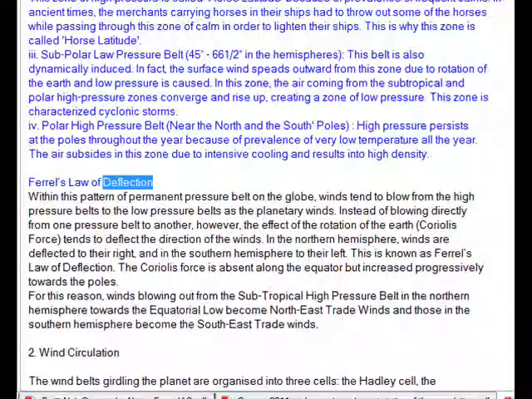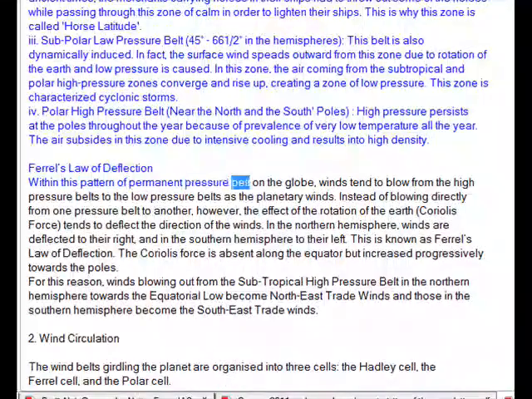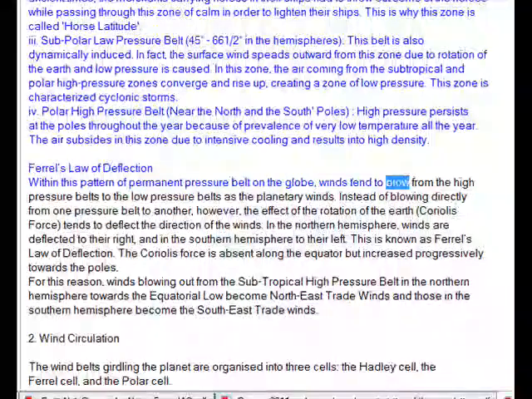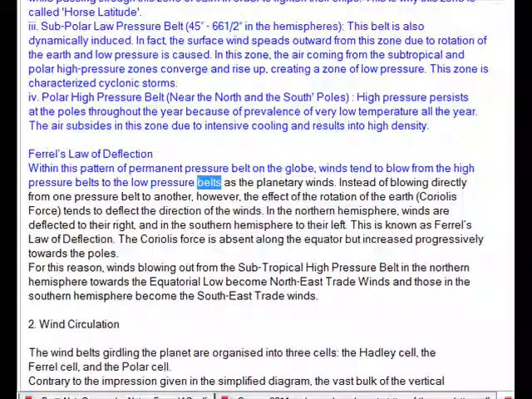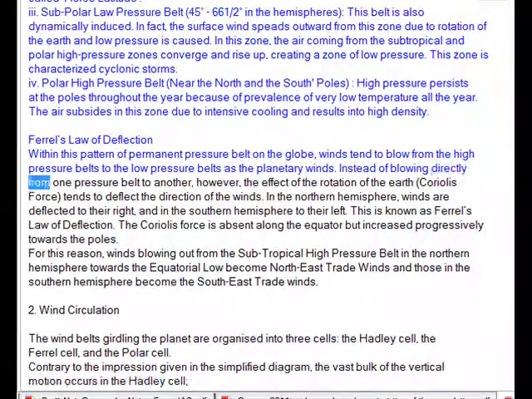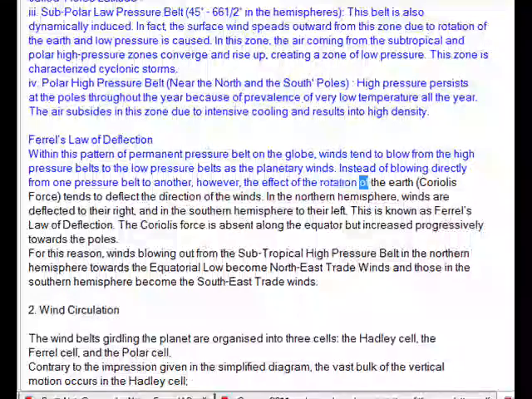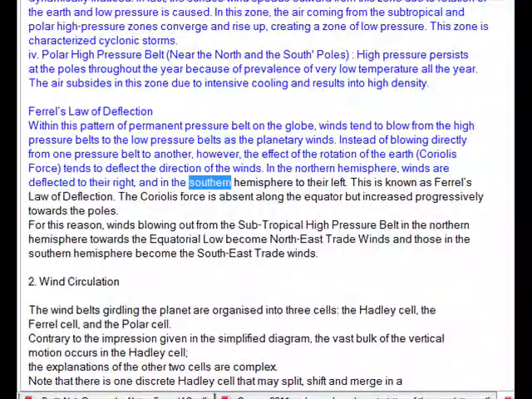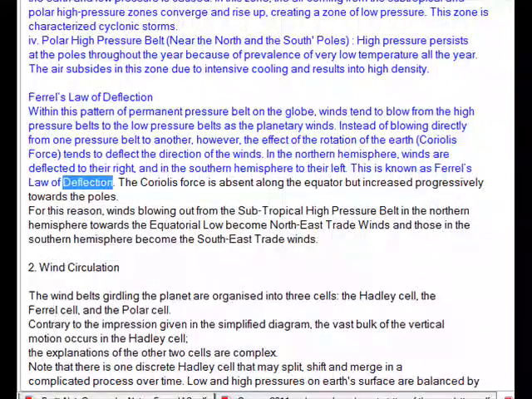Ferrel's law of deflection. Within this pattern of permanent pressure belts on the globe, winds tend to blow from the high pressure belts to the low pressure belts as the planetary winds, instead of blowing directly from one pressure belt to another. However, the effect of the rotation of the Earth, the Coriolis force, tends to deflect the direction of the winds. In the northern hemisphere, winds are deflected to their right, and in the southern hemisphere to their left. This is known as Ferrel's law of deflection.